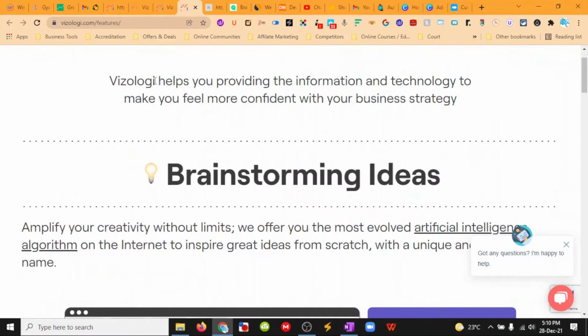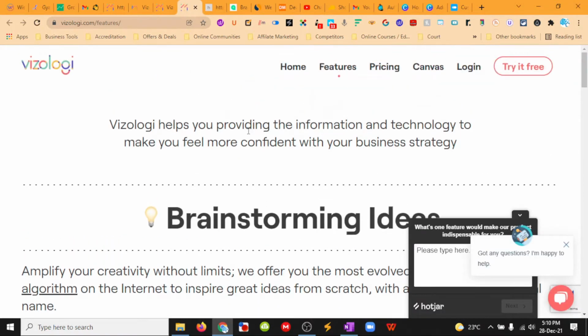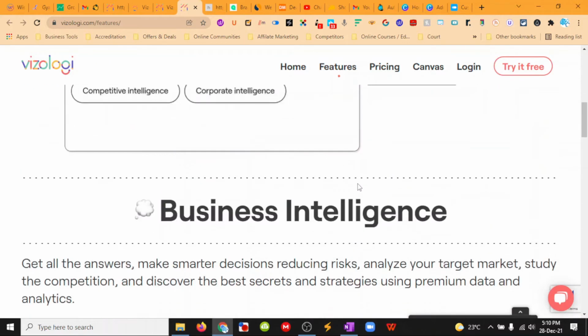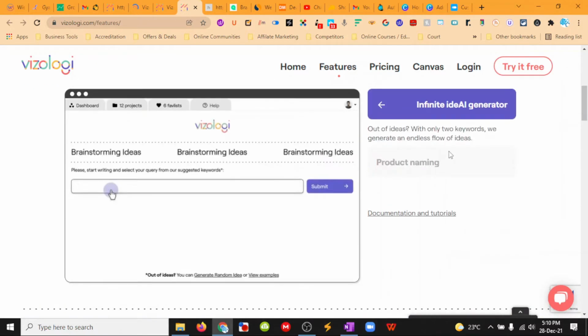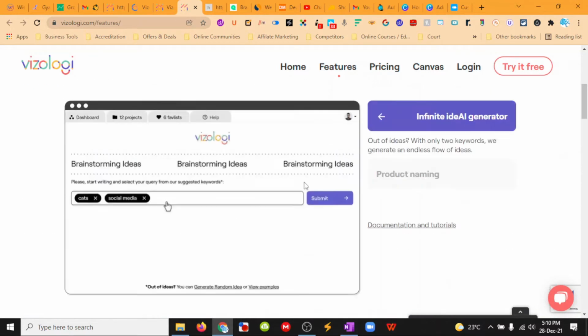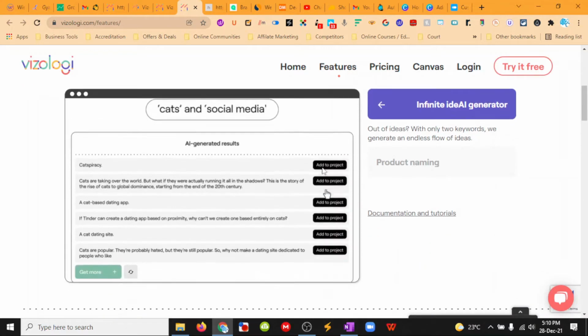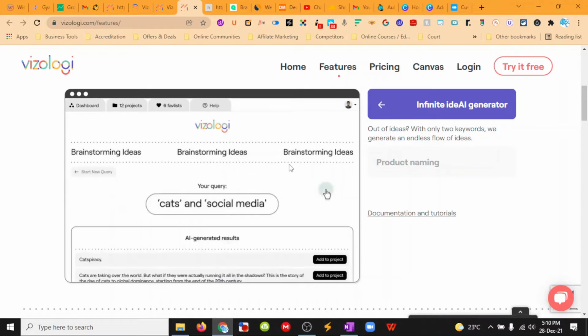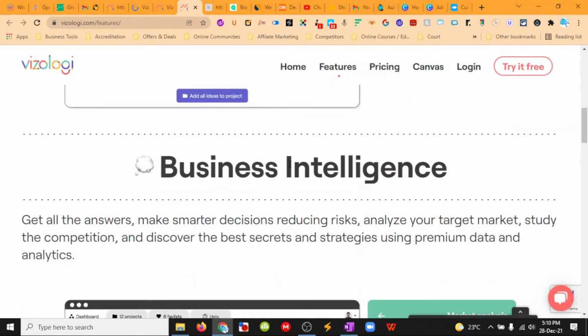Oh, I think I was just in there. My bad. Okay, so with its features, let's pop down these. Cool. Right. So brainstorming ideas, and then you can add into a project. You just type in query terms, and then it comes back with ideas generated by the AI, so it puts it together for you.